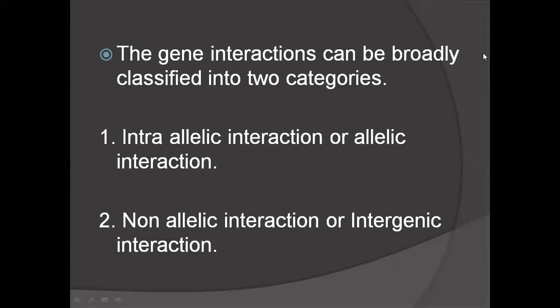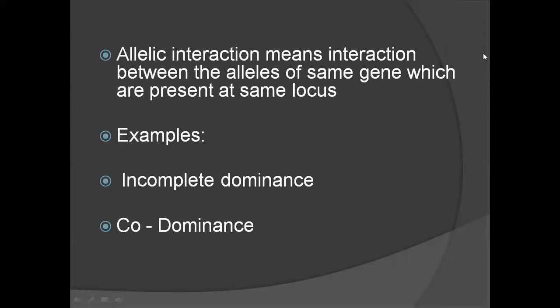First we see the intra-allelic interaction. So what is intra-allelic interaction? Here the allelic interaction takes place between alleles of the same gene. Every gene has two alleles. So here the interaction takes place between alleles of the same gene, which are not present at the same locus. So allelic interaction means interaction between the alleles of the same gene.